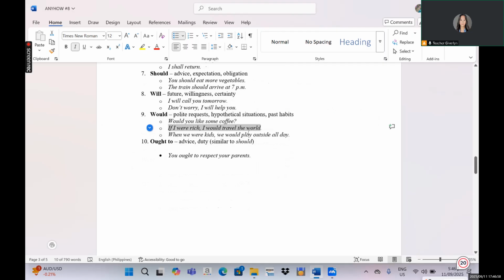Because most of the time, we use the word will instead of would, right? If I were rich, I will travel the world without knowing that is actually grammatically wrong. So from now on, let us use the word would. If I were rich, I would travel the world if we are stating some hypothetical situations.